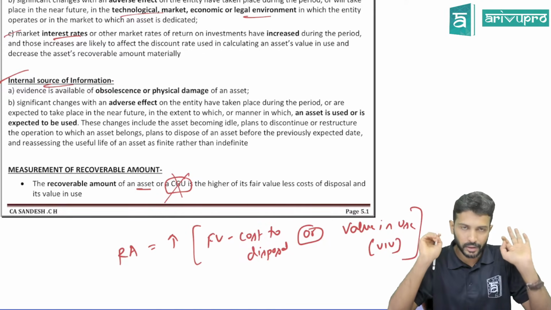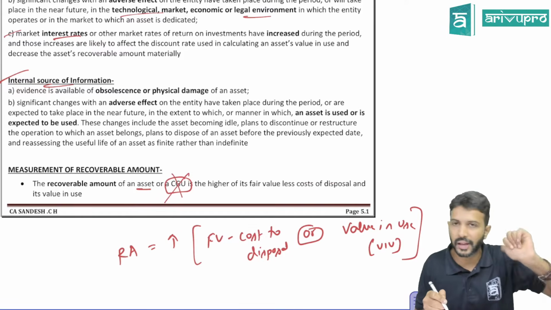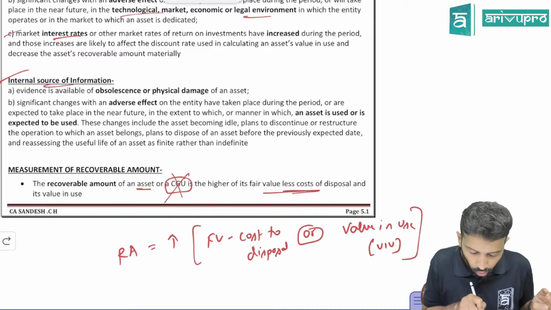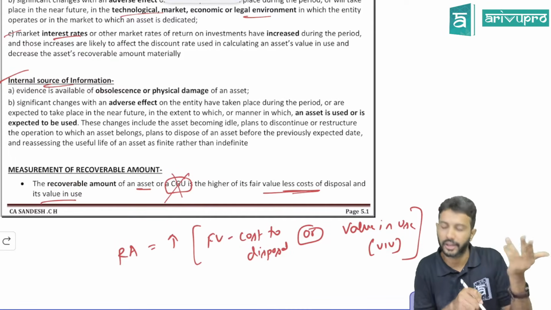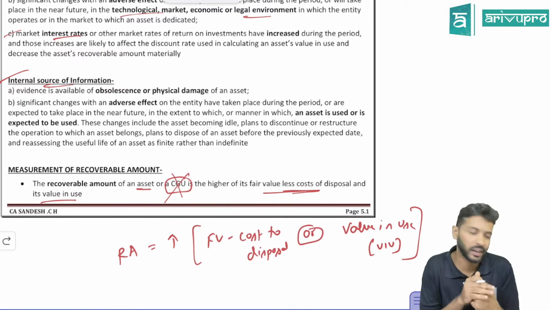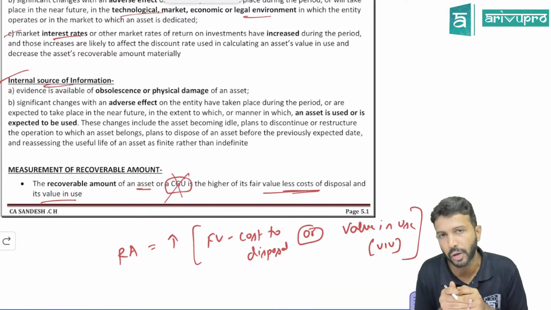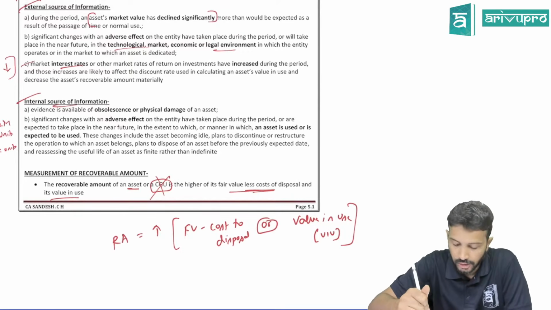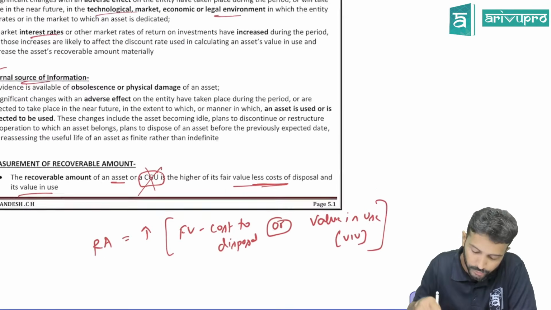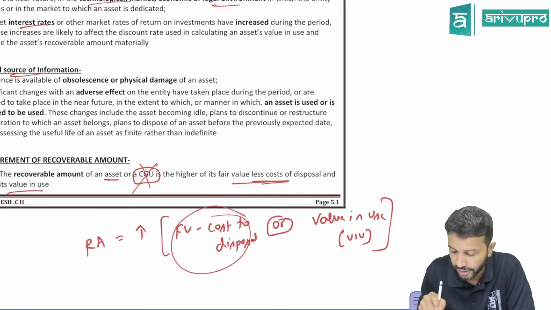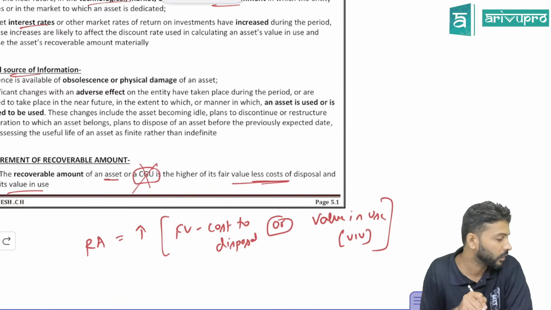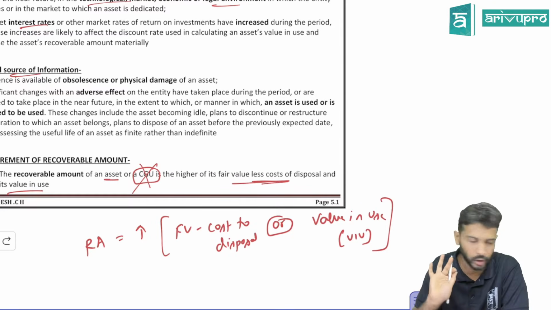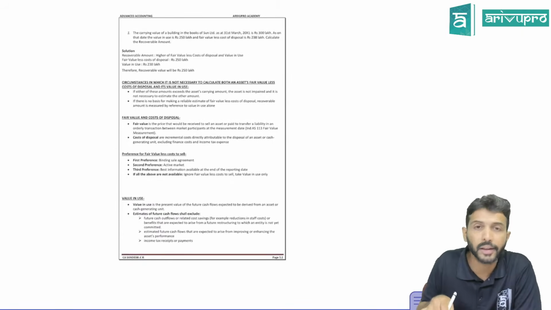Okay. So recoverable amount is higher of two things. Fair value less cost to disposal, it's all given over here, or value in use, whichever is higher. Find out two things. Whichever is higher, adopt that as the recoverable amount for your impairment loss calculation. This is your recoverable amount. First portion is how much benefit you will get by selling. Second portion relates to how much benefit you will get by using it. Each of it we will spend some time on how to find out. For now, you have got the plain understanding of what it is.